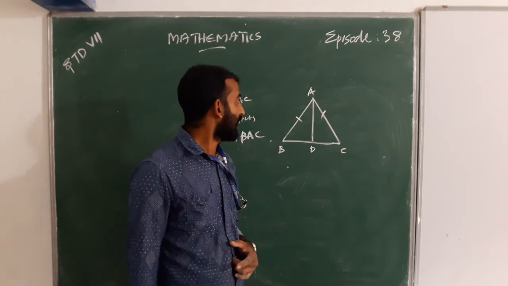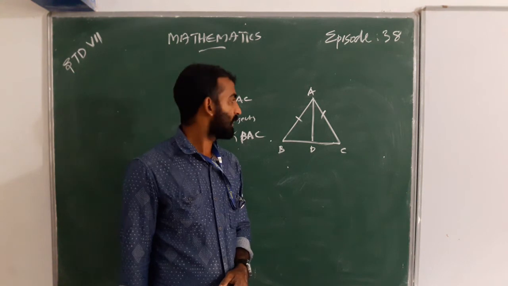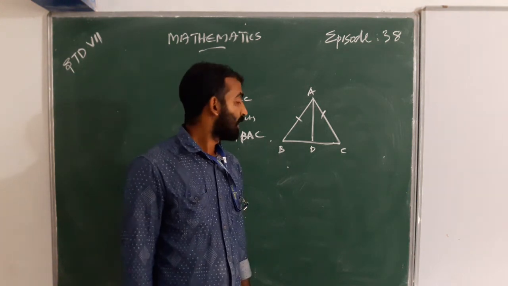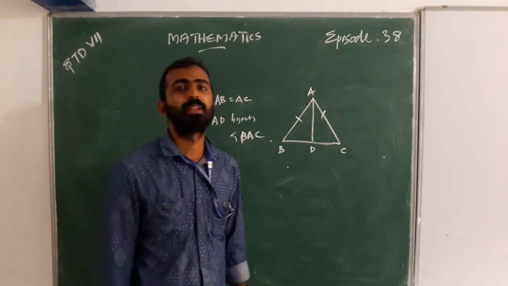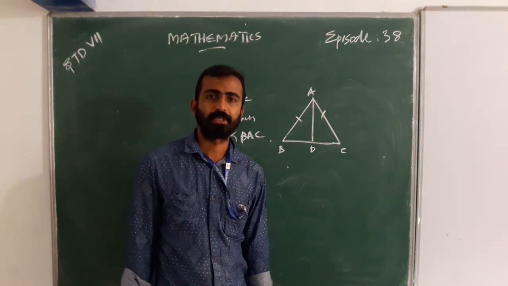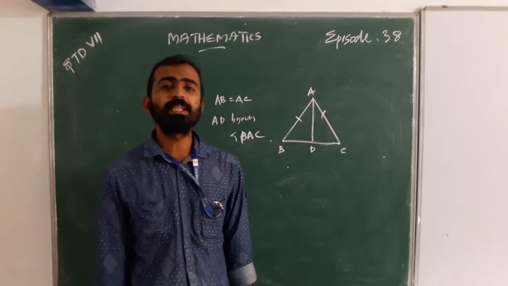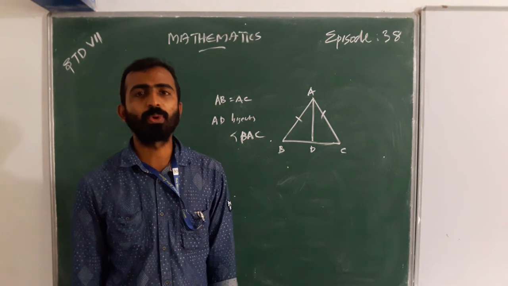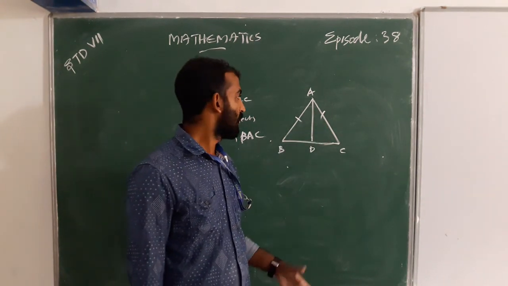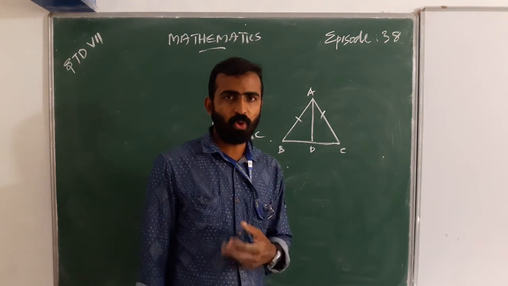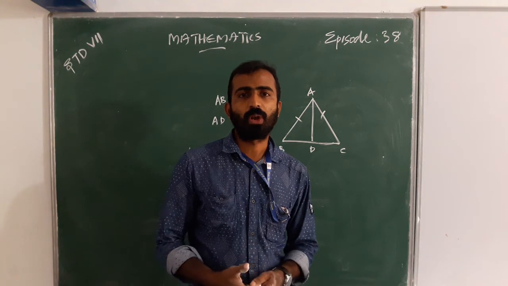AD is in triangle ABD and triangle ACD. Yes, these two triangles are congruent because this side and this side are equal and they have a common side, then the third side must be equal.